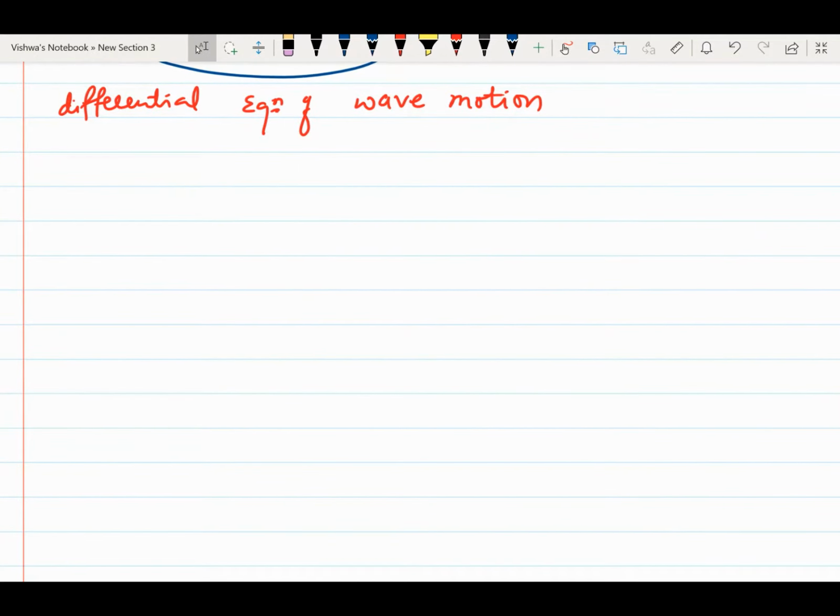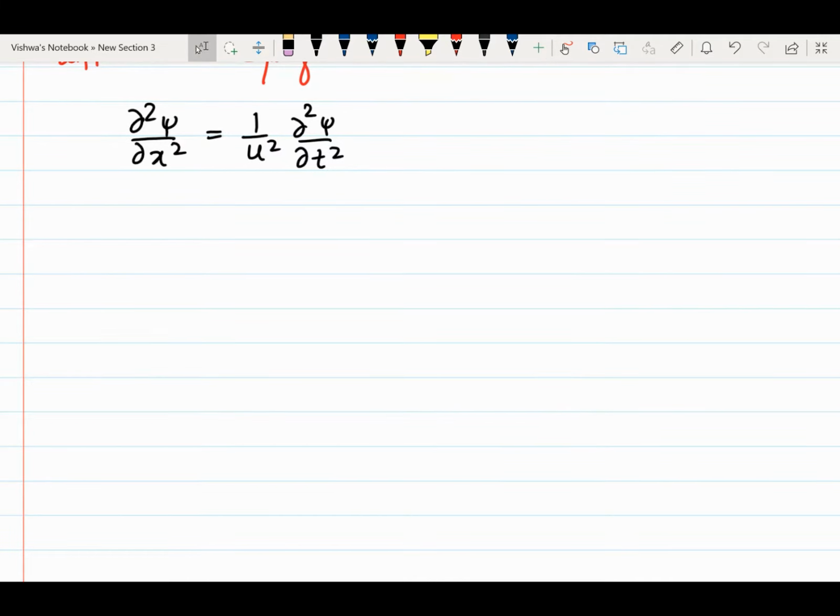Now, this differential equation of wave motion is given by ∂²ψ/∂x² = (1/u²) ∂²ψ/∂t², where ∂ means it is a partial derivative with respect to, here, x, and this one is with respect to time.